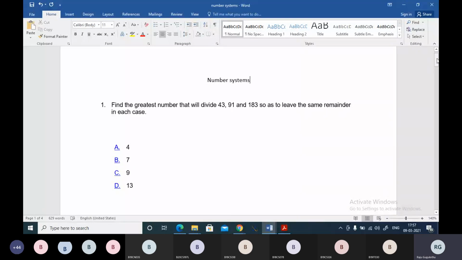Question number 1, answer please. To leave the same remainder in each case, you must know LCM and HCF. Of course, you know how to find LCM and HCF, right?